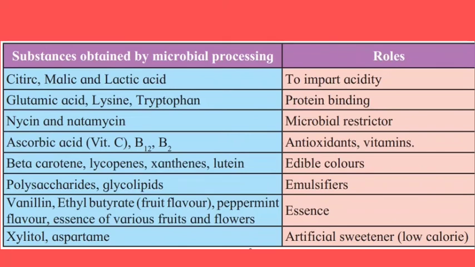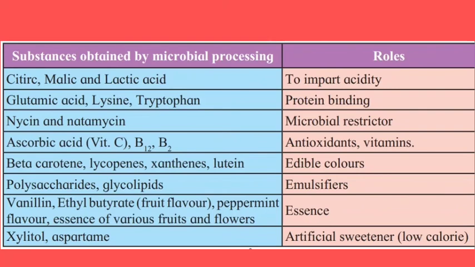Next one is glutamic acid, lysine and tryptophan. Their role is binding the protein in our system. These acids are produced and they help in binding the protein molecules to each other. Next is niacin and natamycin. It is a microbial restrictor, meaning it doesn't allow other microorganisms to enter into that system. Ascorbic acid, that is vitamin C, B12 and B2, are used for producing antioxidants and some of the vitamins.